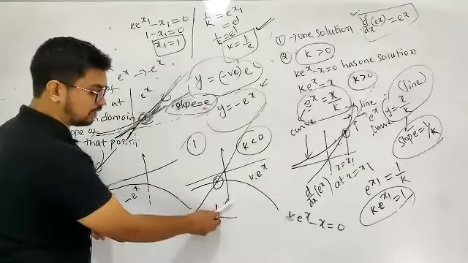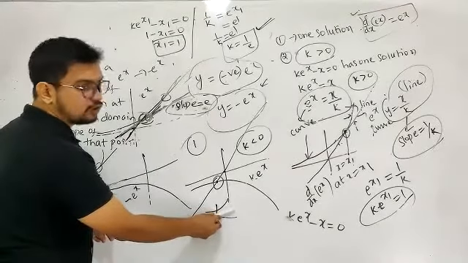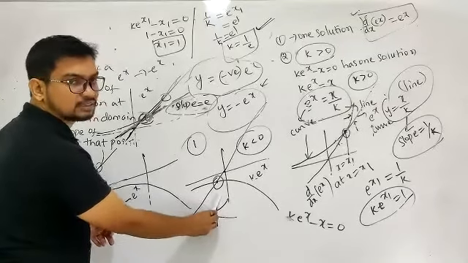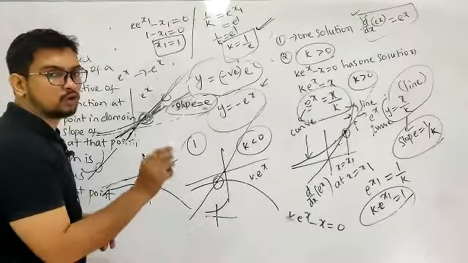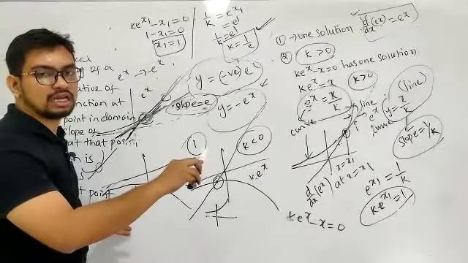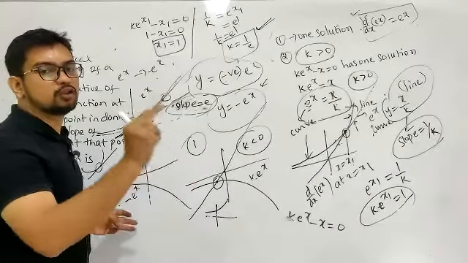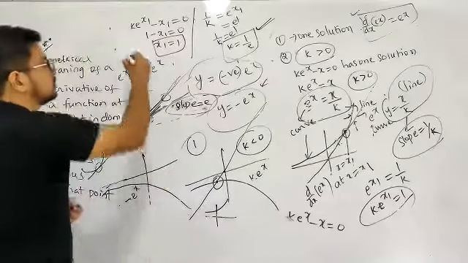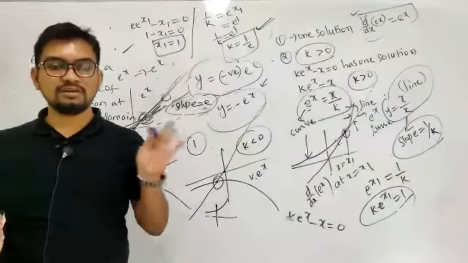For no solution the slope will be less than the slope of the tangent. For two solutions the slope will be greater than the slope of the tangent. That's the concept. Slope of the tangent కంటే ఎక్కువ ఉంటే రెండు సార్లు ఇంటర్సెక్ట్ అవుతుంది. Slope of the tangent కంటే తక్కువ ఉంటే it will be no point of intersection. So this is the concept. This is a very very beautiful concept.